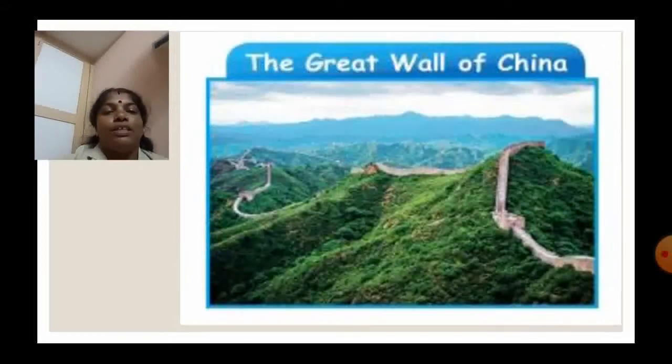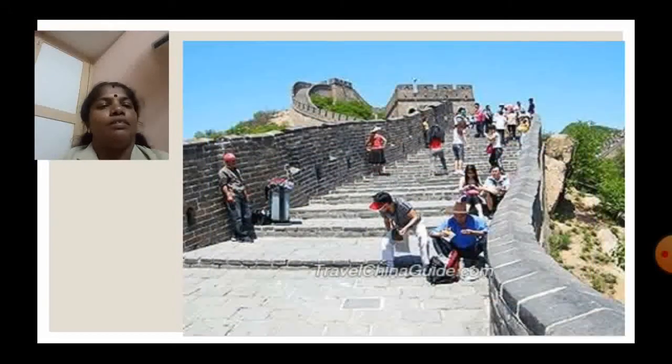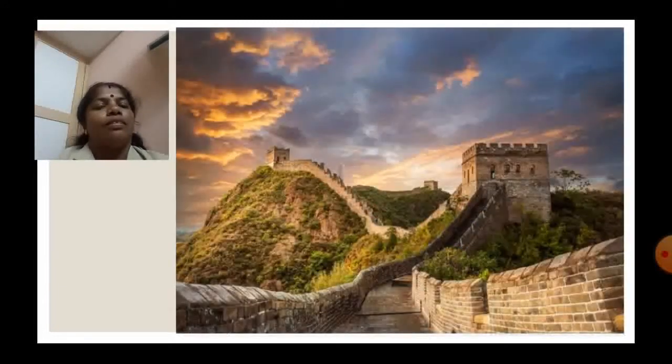Next, we are going to see another important one, the Great Wall of China. Look at the wall which has been built on the mountain. The Great Wall of China. Here, look at another picture. Here, the tourists visit the wall. It is the longest wall. It starts from the eastern side. It was built from the eastern side to the western side. It is the main production of China.